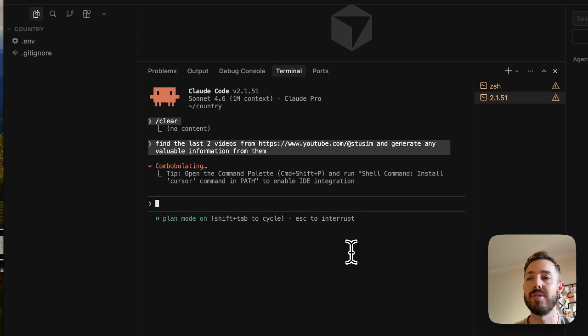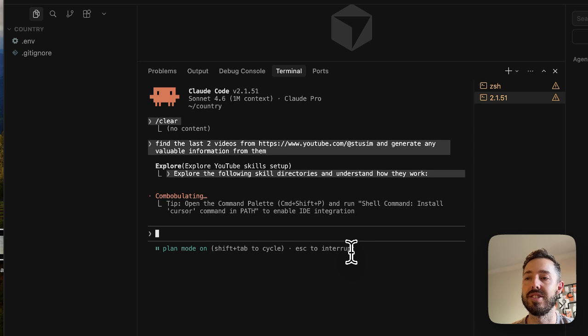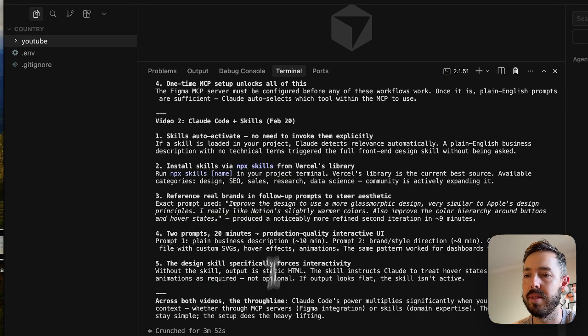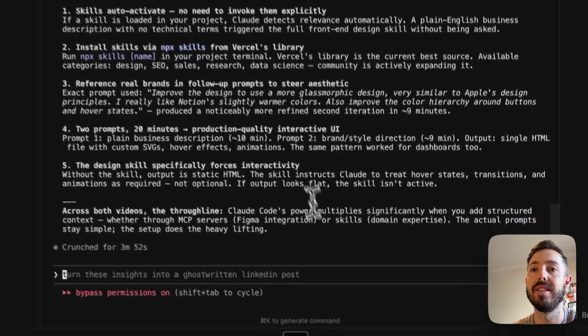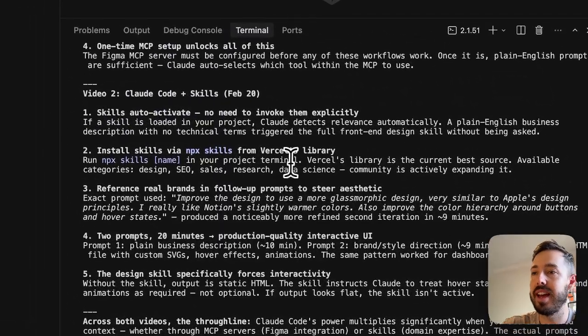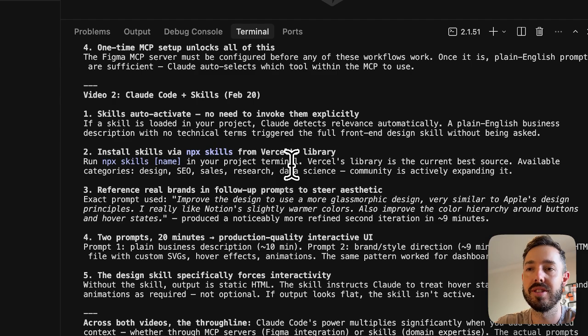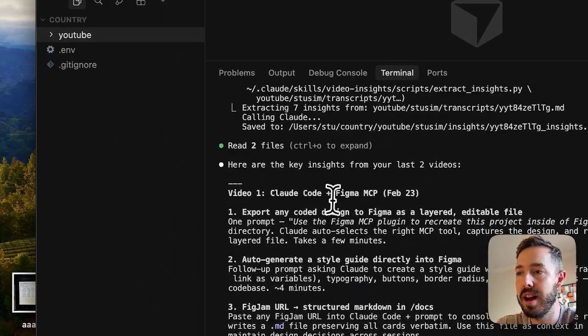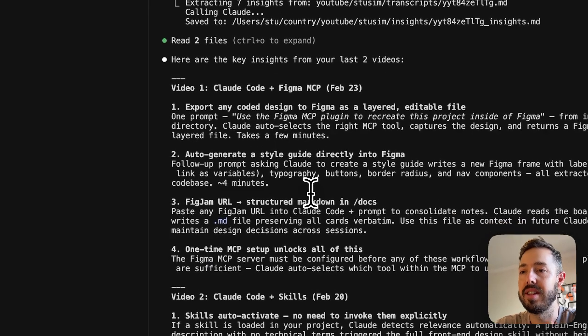In this case, it's going to find the channel, and then it's going to get the transcripts and ultimately convert those transcripts into actionable insights that we can learn from. And in just under 4 minutes, we can see the final outputs of what this set of skills has actually done. In this case, we had asked it for insights on my last two videos, and it's done that here. We can see video 2 and video 1 as insights.